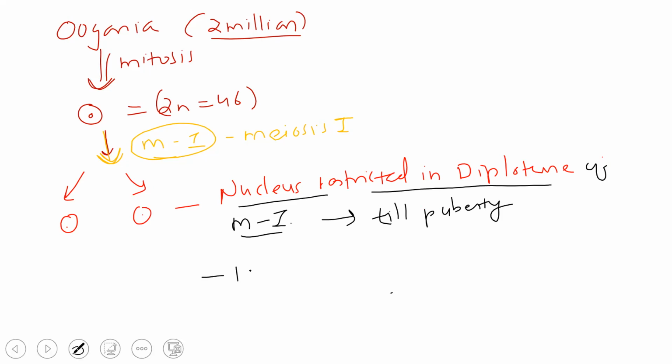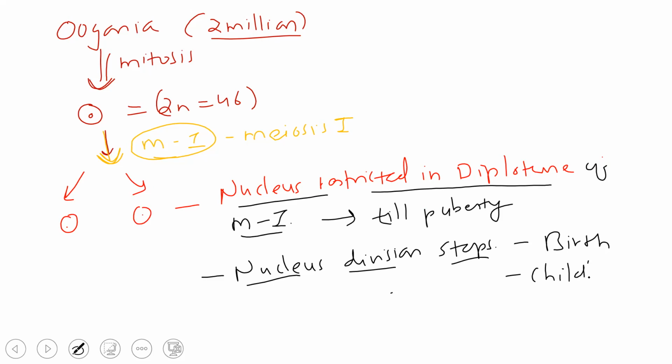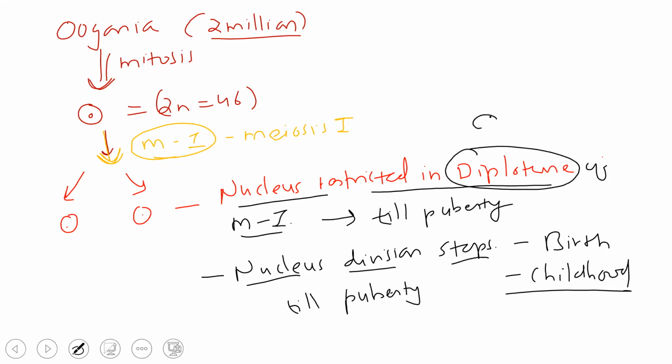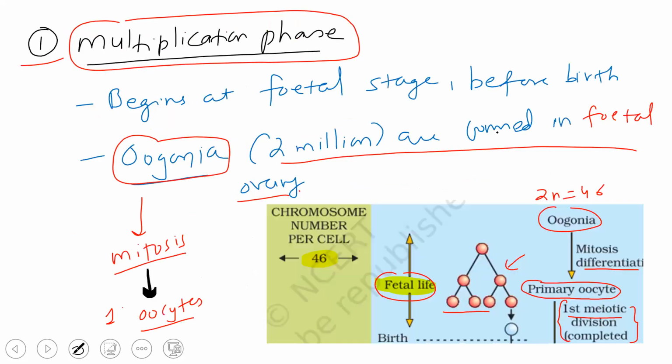Over here nucleus division stops, but the follicle cells will divide. So birth, childhood, everything will pass away, and it will remain till puberty. So till puberty it is in which stage? Diplotene.